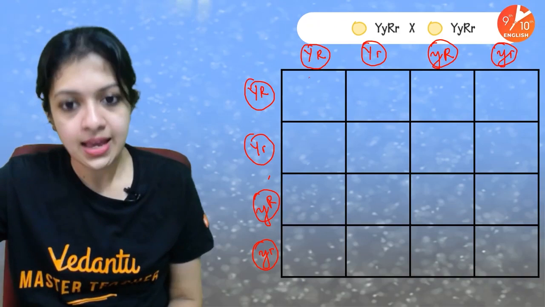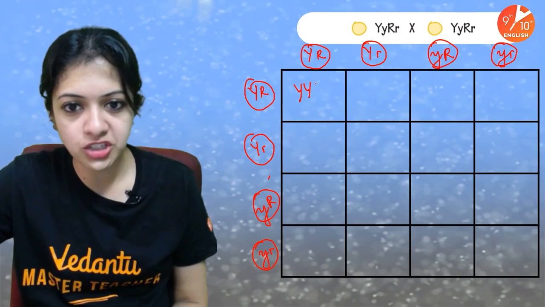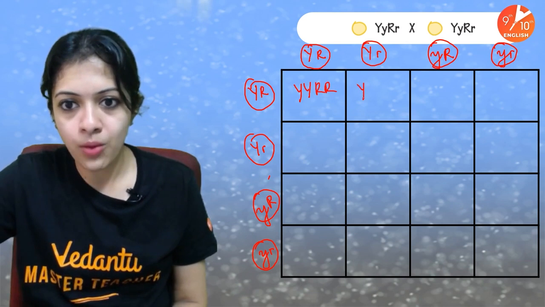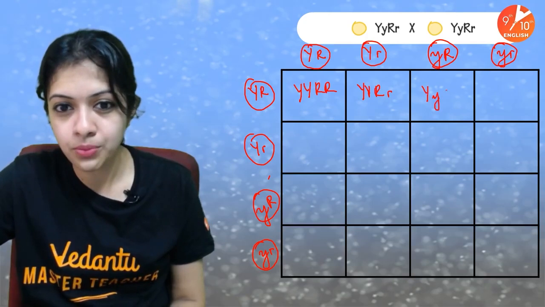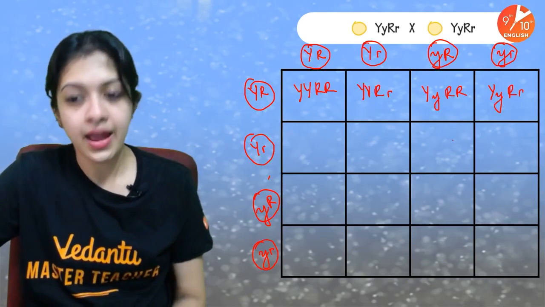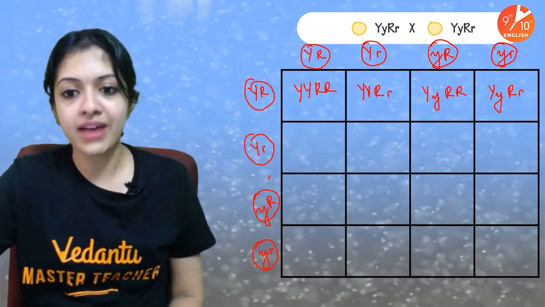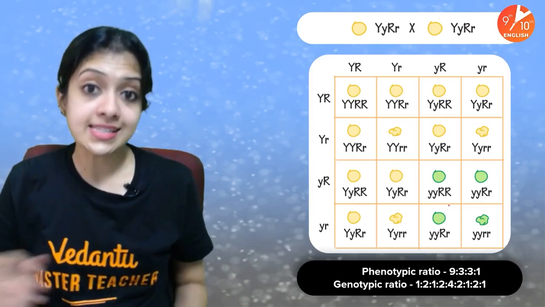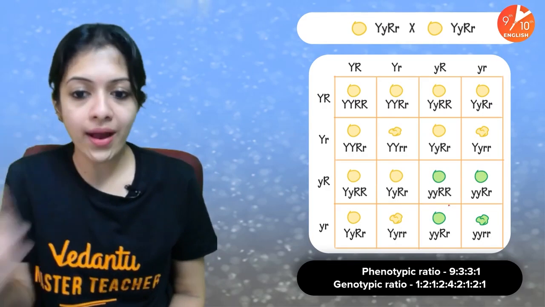And what would you get? I would actually leave you to do the math, but let's do at least a few of them. Cross multiplication. And this you will have to fill up for all of the remaining boxes. And you will find that this is the result. What do you see? Yes, you would see that phenotypically the ratio is 9 is to 3 is to 3 is to 1. Why so?